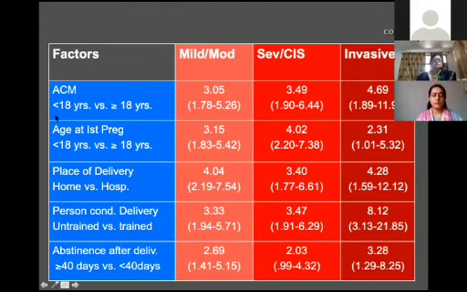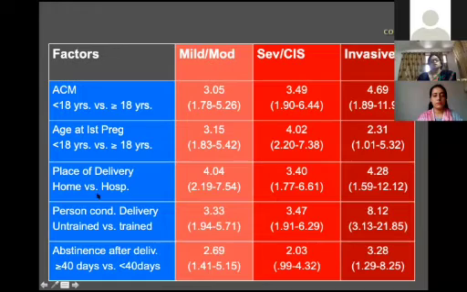Similarly, suppose age at consummation of marriage is less than or equal to 18. Here the odds ratio is 3.05. What does it mean? If the women's consummation of marriage is at less than 18 years, they have a 3.05 times higher risk to develop the cervical cancer. Similarly, the women attaining the first pregnancy at less than 18 years have a 3.15 times higher risk for developing the cervical cancer.